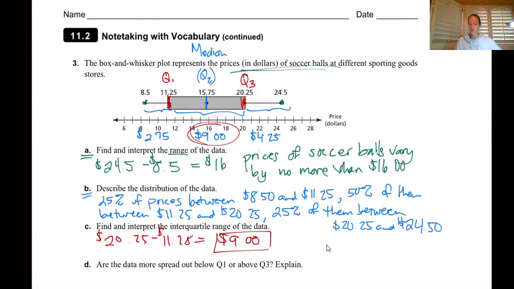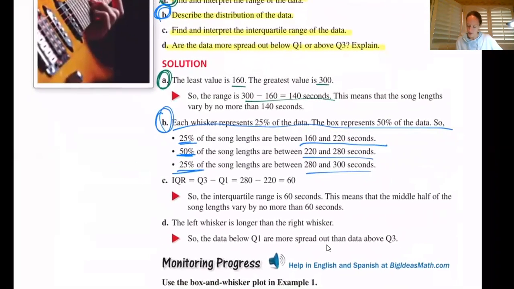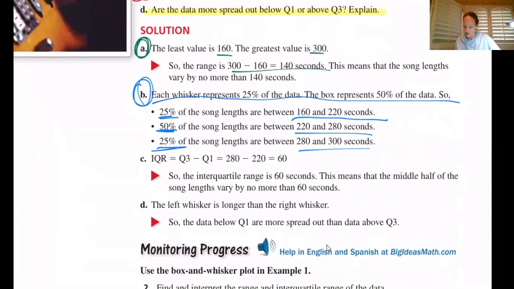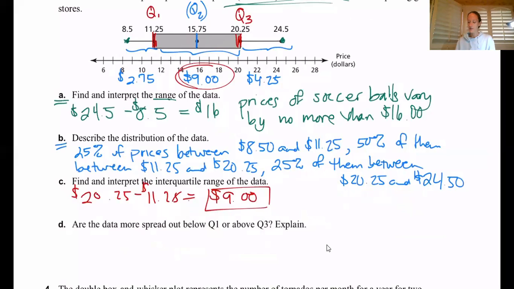So we could go ahead and try to interpret that. If you want, you could once again go back and say, okay, wait a minute, how are they describing it in the book? Find and interpret the interquartile range. Once again, if you notice, they just did Q3 minus Q1. They had this cool little acronym for it in the sense of IQR, interquartile range, but then they found it to be 60. So the interquartile range is 60. Okay, yeah, we got that. This means that the middle half of the song lengths vary by no more than 60 seconds. So that's pretty much what we just said in the sense of the middle 50%